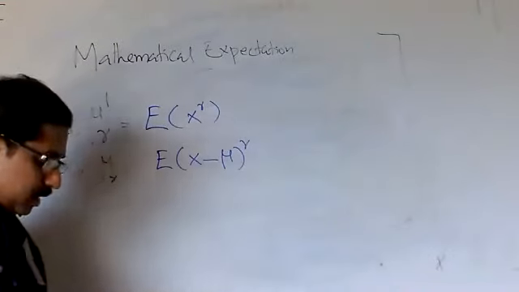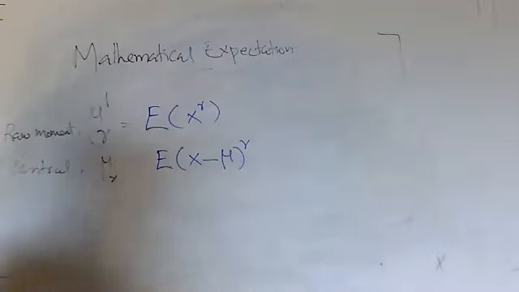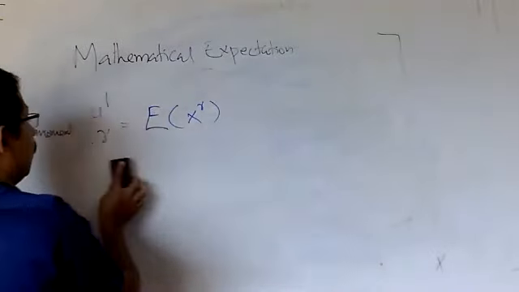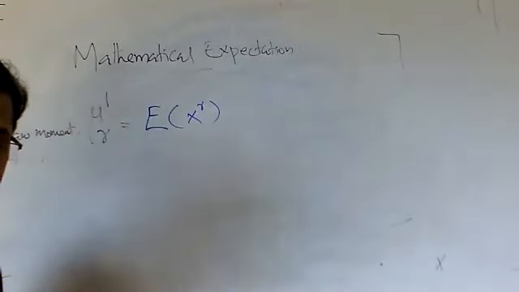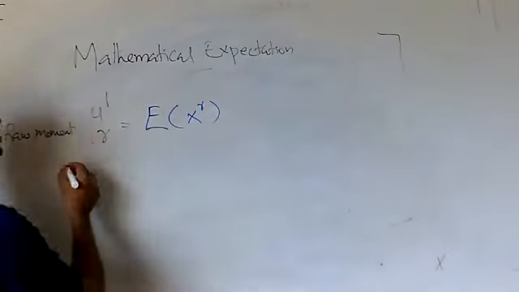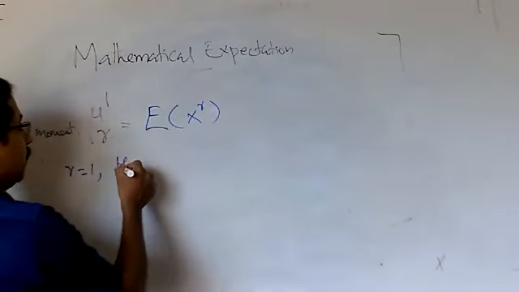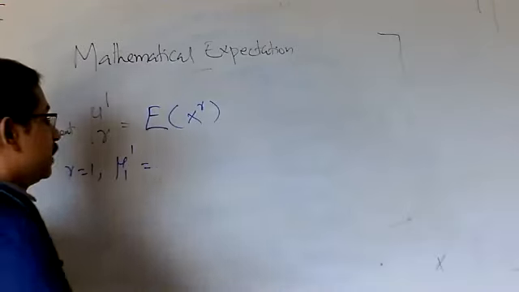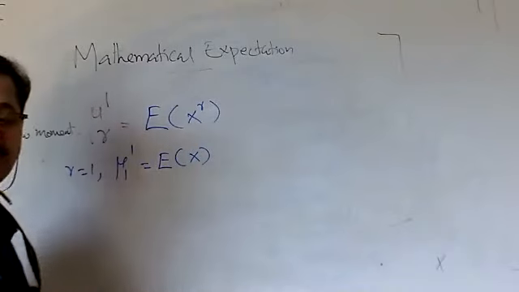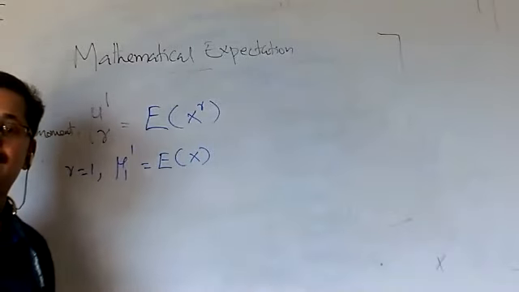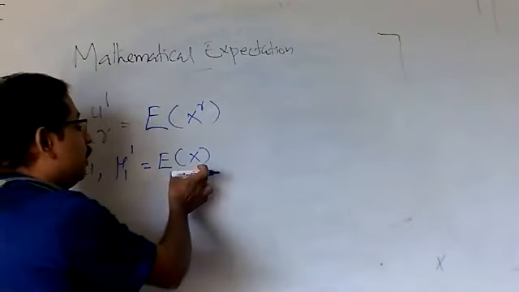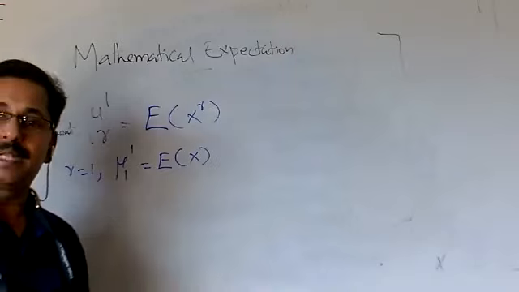Now we check what this definition says. For raw moment, mu r dash is the expectation of x raised to r. If you put r equal to 1, then you will get mu 1 dash, which is expectation of x. What is expectation of x? It is nothing but the mathematical expectation.